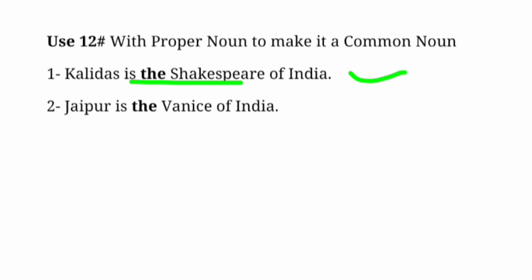As I give Kalidas a tag of Shakespeare, or I can say I particularize it. In the same way, Jaipur is the Venice of India. Here I am saying like Venice. Jaipur is the city of lac.